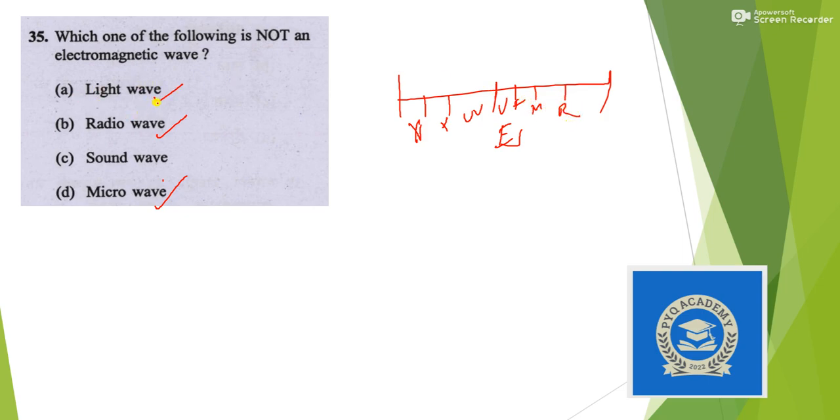So light wave, radio wave and microwave are part of the electromagnetic spectrum, that means they are electromagnetic waves, and sound wave is a longitudinal wave, thus it is not an electromagnetic wave. So our answer is option C.